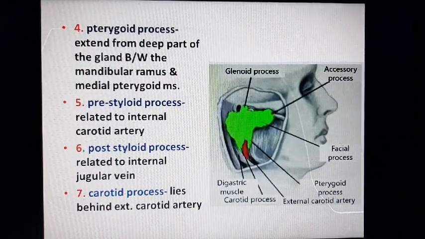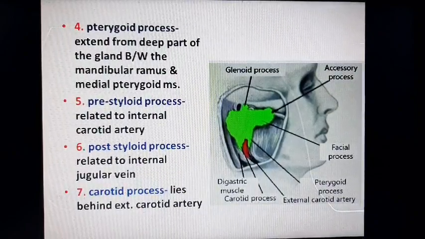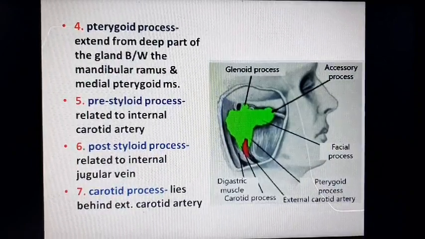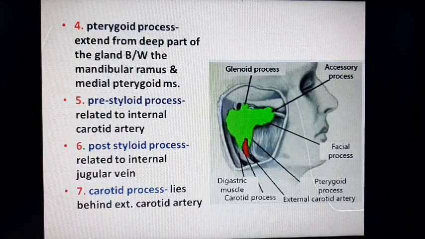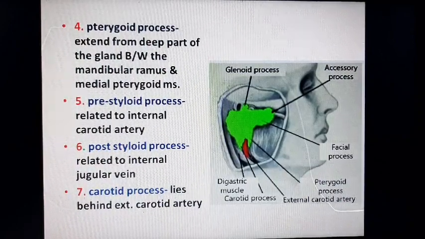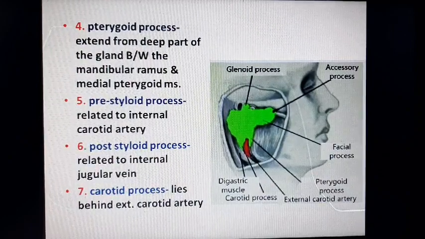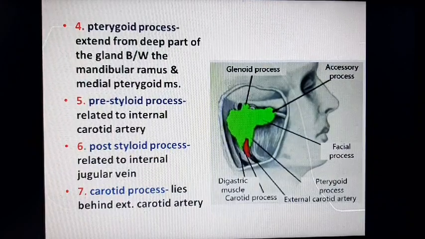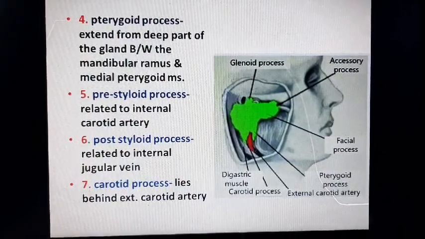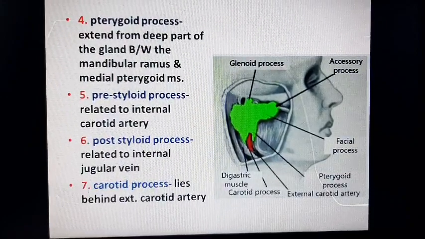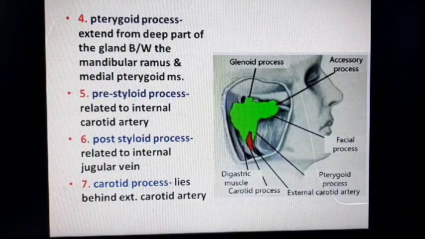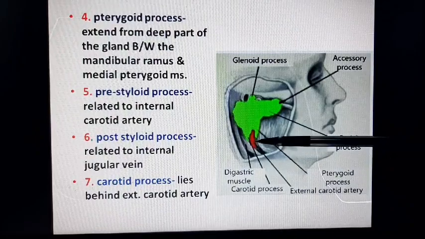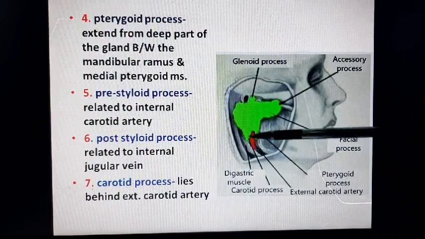Next is pre-styloid process and post-styloid process of the parotid gland. These processes are extended part of the gland towards the styloid process of bone. The pre-styloid process is related to internal carotid artery and post-styloid process of gland related to internal jugular vein. Next is carotid process of the gland. It lies behind external carotid artery. You can see this is the external carotid artery and this is the carotid process of the gland.